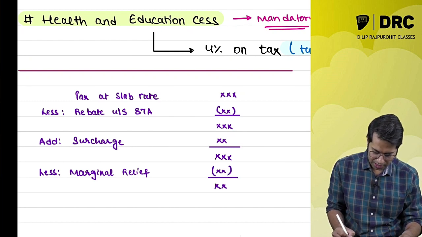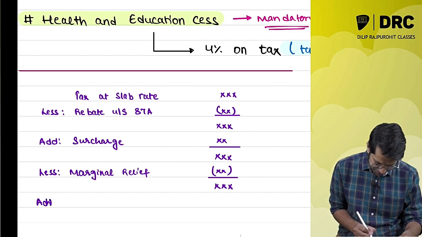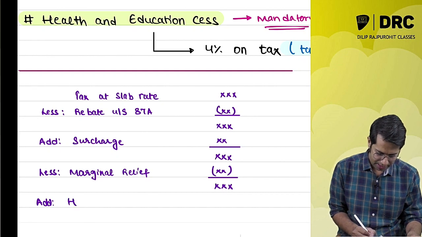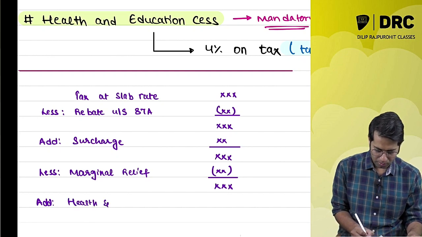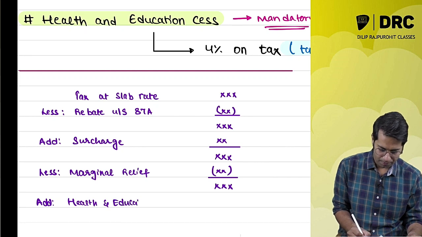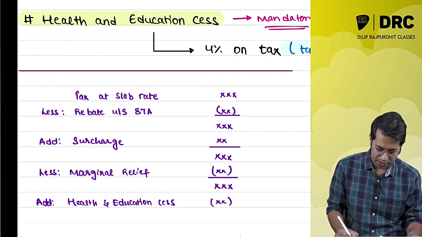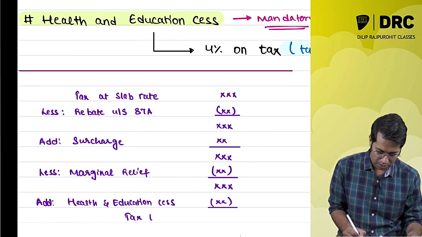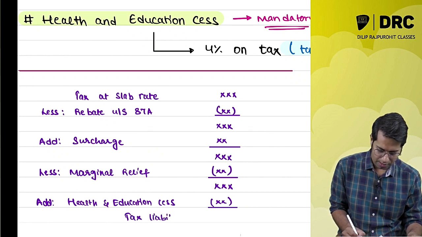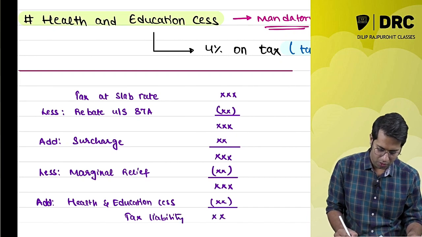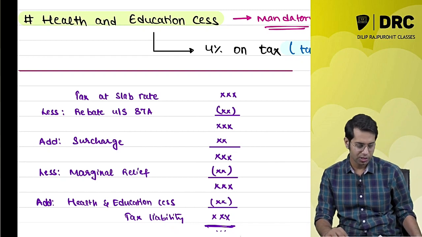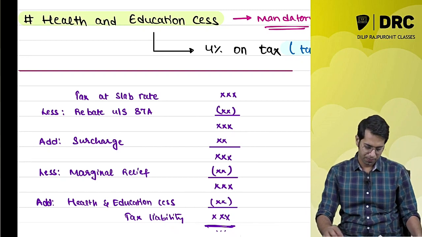After that you are going to get an amount. To that amount add health and education cess. Once you add this health and education cess, you are going to get your net tax liability, that is, your tax payable. Okay, so this is how you are required to compute. This is the small format which I wanted to give you.